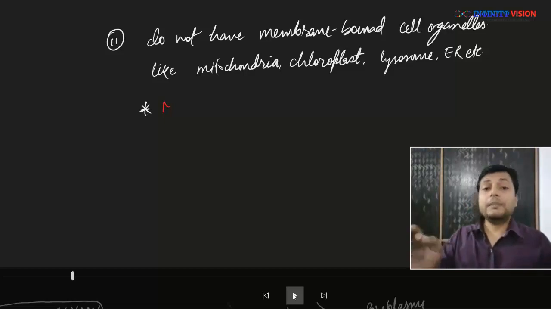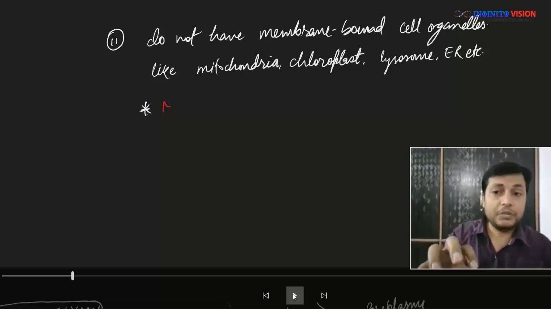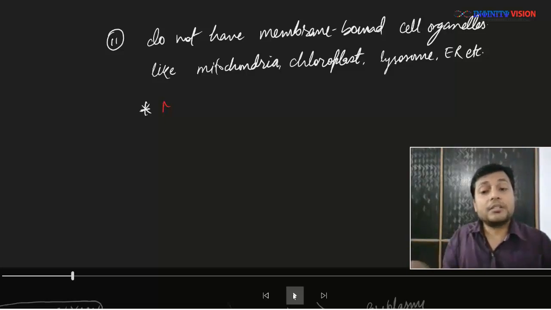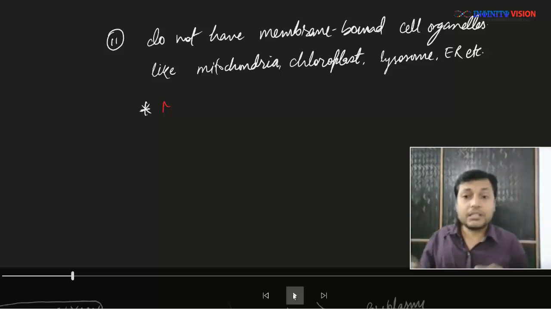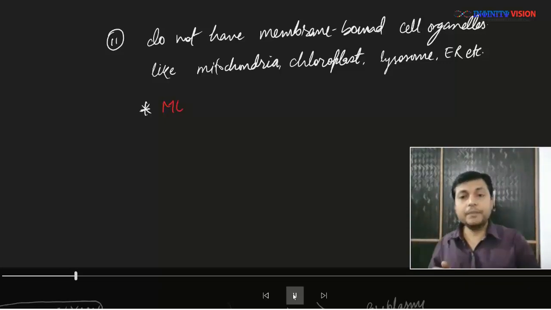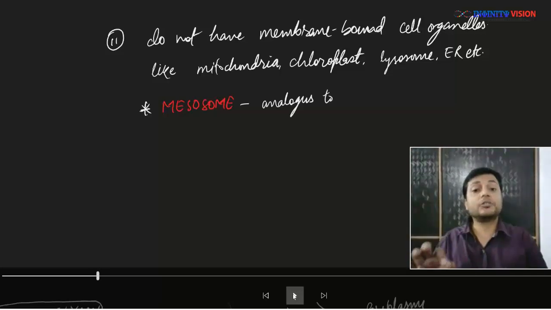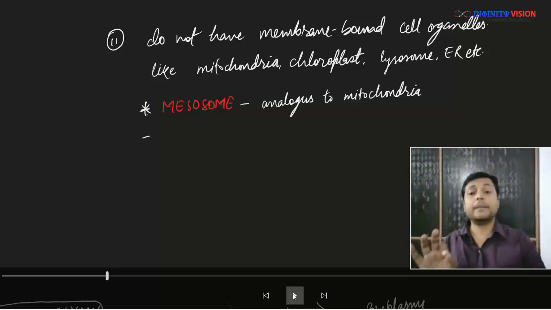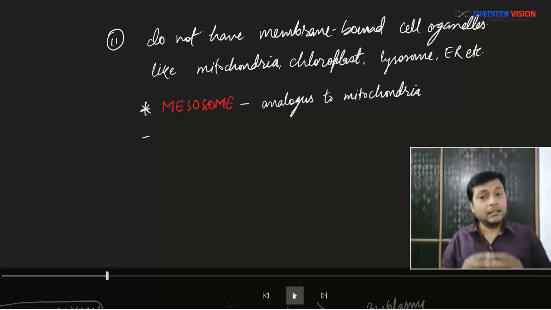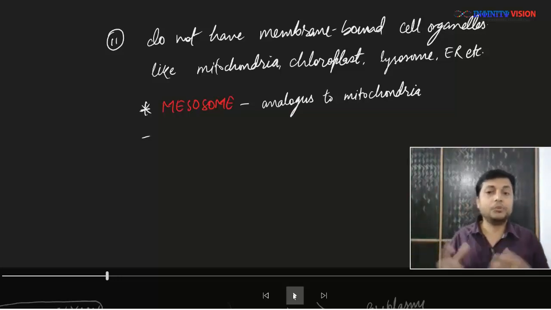So in prokaryotic cells, they do not have membrane-bound organelles like mitochondria, chloroplast, or lysosome, but they have their analogous structure. Analogous structures are structures which are structurally dissimilar but functionally similar. There is a structure in prokaryotic cells called mesosomes, and these structures are analogous to mitochondria, as in mesosomes ATP synthesis occurs in prokaryotic cells. We will see later in this video lecture how the mesosome looks.